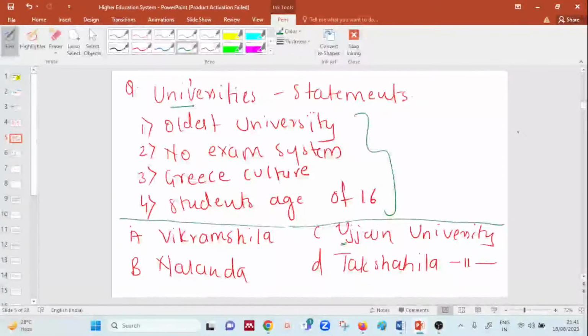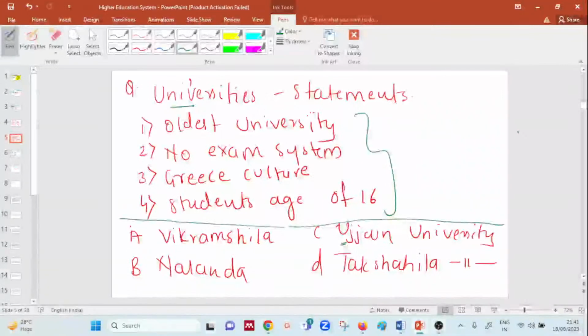Sorry, you have given the option. Yes, Shweta, your answer is right. And Sparkling Mind, it's not Nalanda, it's Takshila University. That's the reason I said that. Now see, if you see Ujjain University, only one statement you can find in the books: it includes mathematics and astronomy.